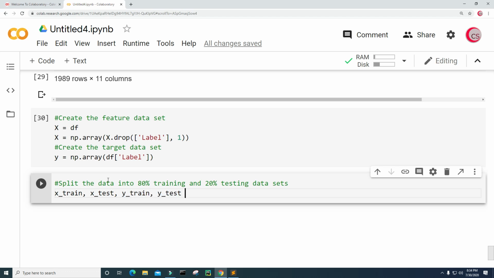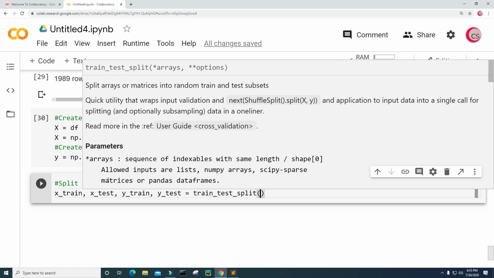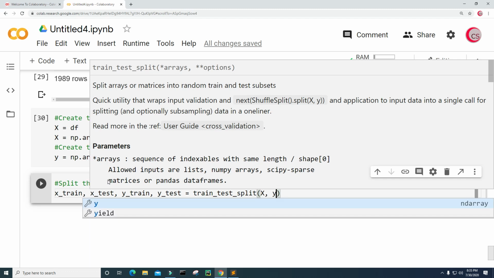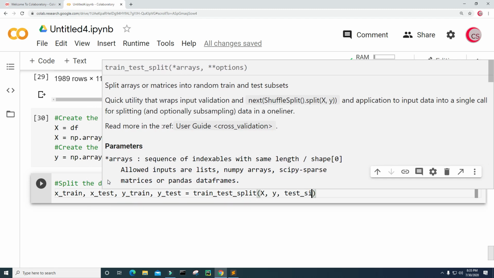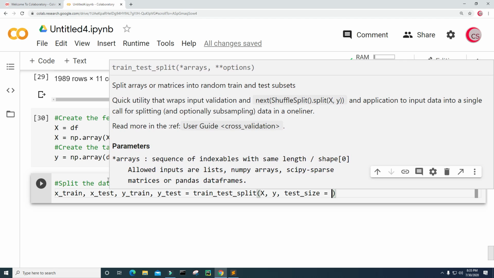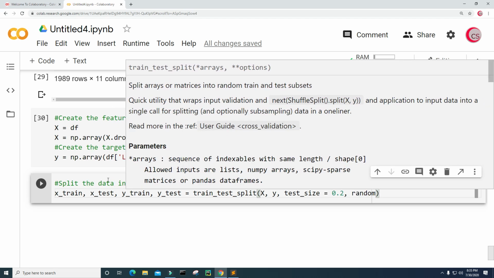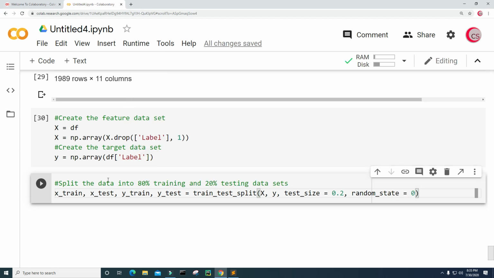And I'm going to set this equal to train_test_split. And we're going to input our x data set and the y data set, the feature and target data sets. And then we're going to give this a testing size. So I'm going to set that equal to 20%, 0.2. And I'm going to give it a random state. So the random state will be equal to 0. Okay. So let's go ahead and run this. And let's create a new cell.